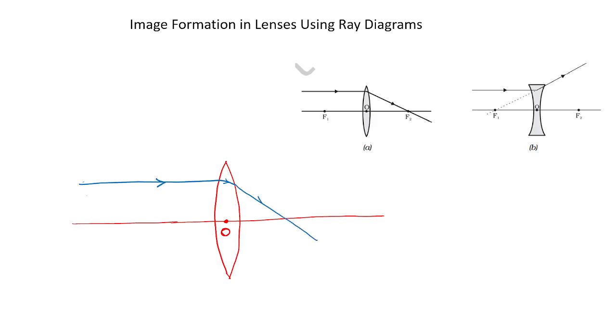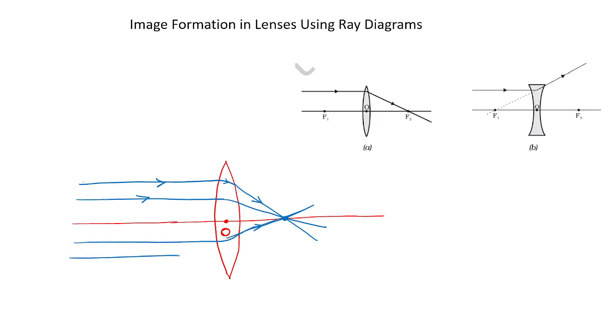I have already discussed the converging property. Any ray, whether parallel or inclined, is finally bent in such a way that it will meet the principal axis. Whatever the number of parallel lines, ultimately they meet at a single point.